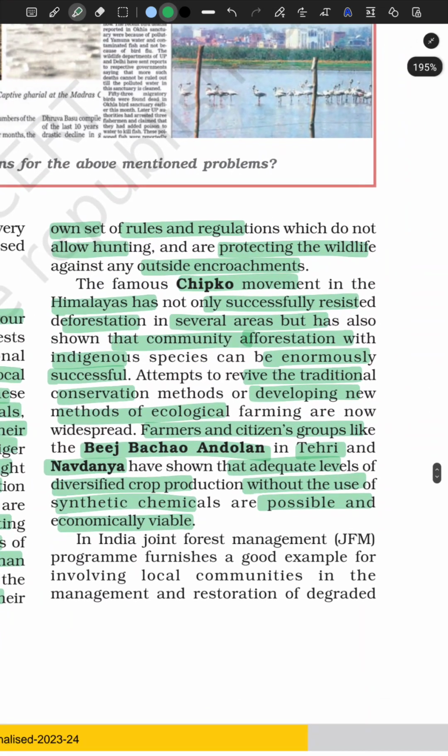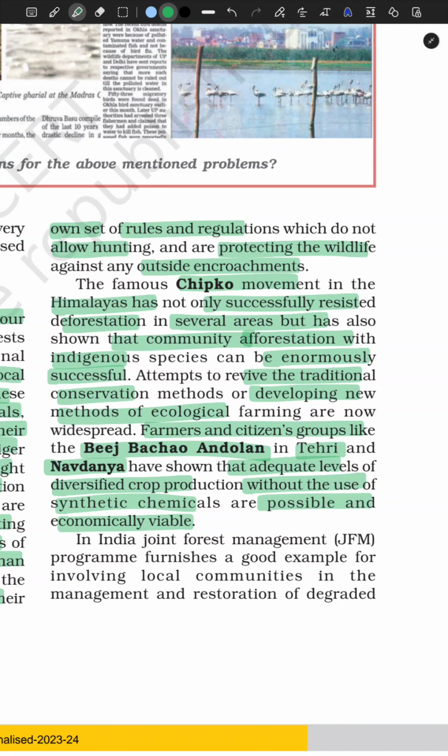Chipko movement refers to when all of the women and men and children in the Himalayas came together and they hugged the trees when some rich people were deforesting those trees. They hugged those trees and they set a really good example that they didn't want those trees to be cut down, because those trees provided shelter, food, and everything to that community, right?